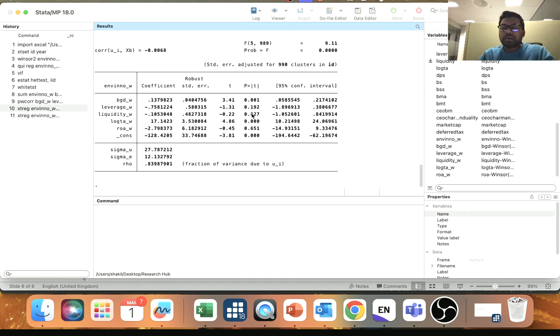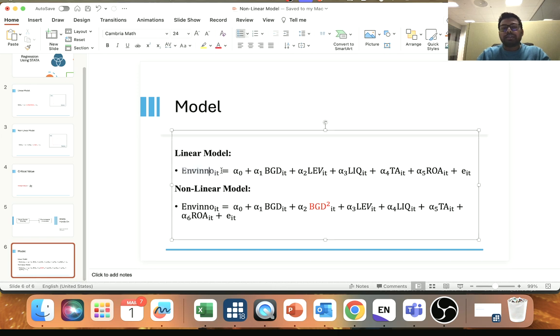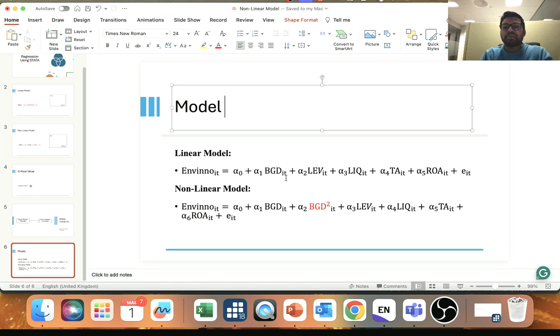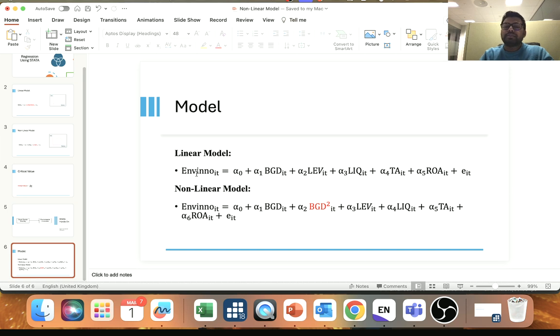Now if you want to run the non-linear regression, for that you need to have a squared value of this board gender diversity. So if you come here, we just ran this linear model, board gender diversity and environmental innovation, and from the linear model we find that board gender diversity has a significant positive influence on environmental innovation. Now I need to run the non-linear one.